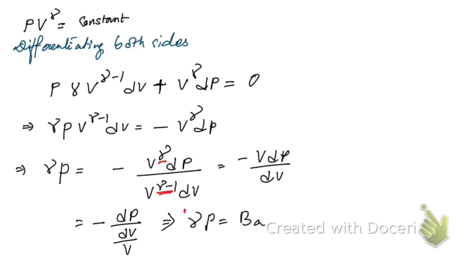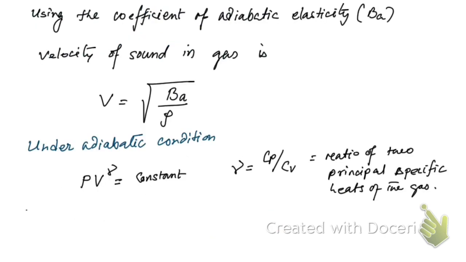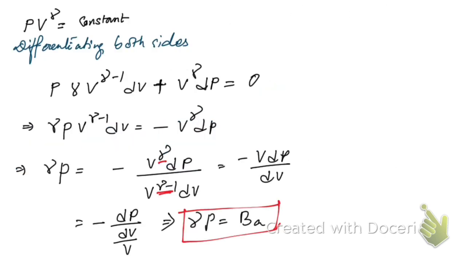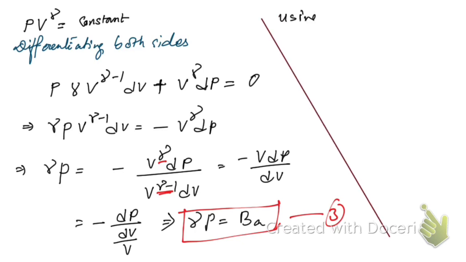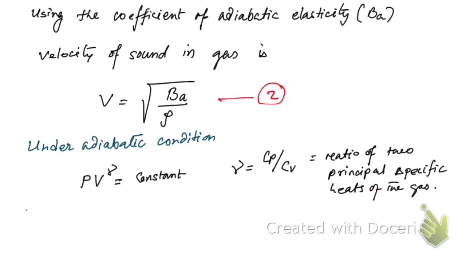So now let us use this equation. Let me go back to the previous slide. Let me take this as equation number 2 and this as equation number 3. So using 3 in 2, we're going to replace this B_A by gamma P, right?